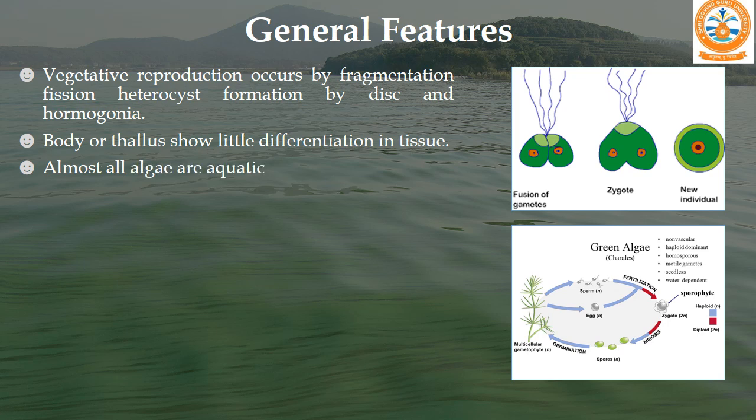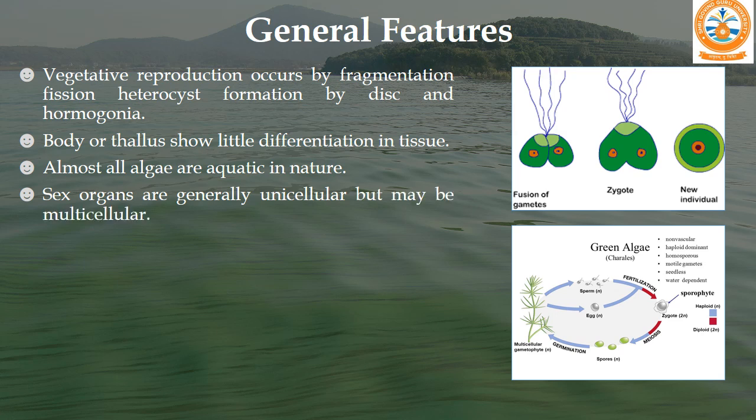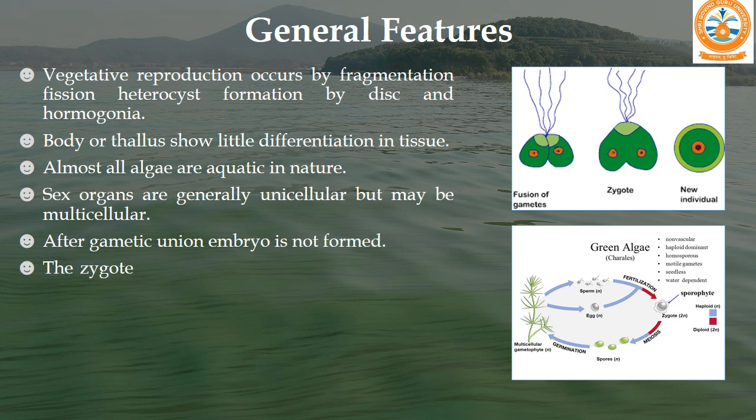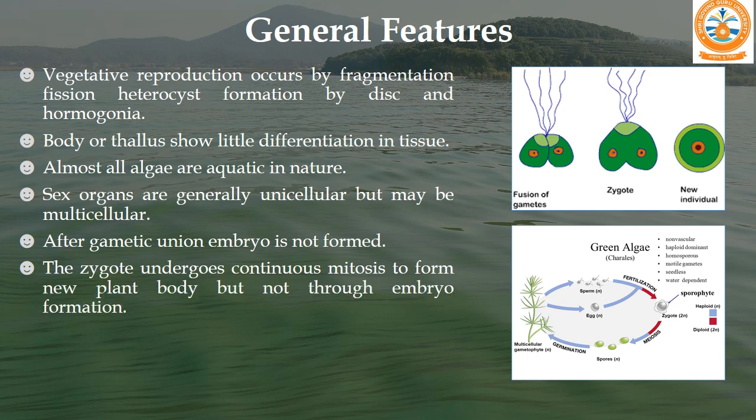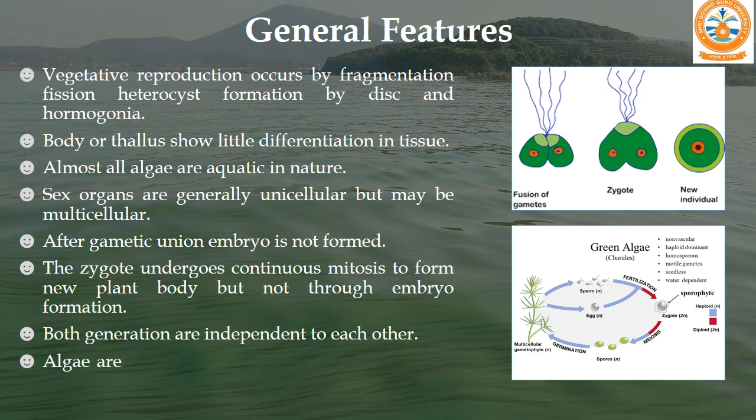Almost all algae are aquatic in nature. Sex organs are generally unicellular, but they may be multicellular. After gametic union, an embryo is not formed. The zygote undergoes continuous mitosis to form the new plant body, but not through embryo formation. So this is one of the important features in the algae. Both generations, that is the gametophytic stage and the sporophytic stage, are independent of each other.